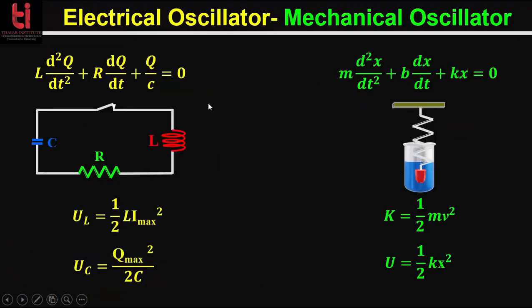Now if we compare the electrical oscillator with the mechanical oscillator, this is the differential equation for the electrical oscillator and this is the differential equation for the mechanical oscillator.